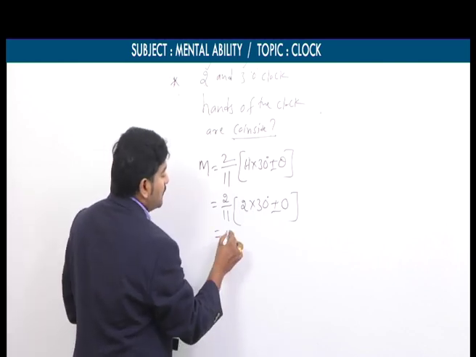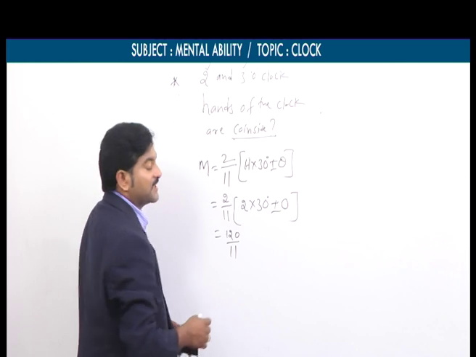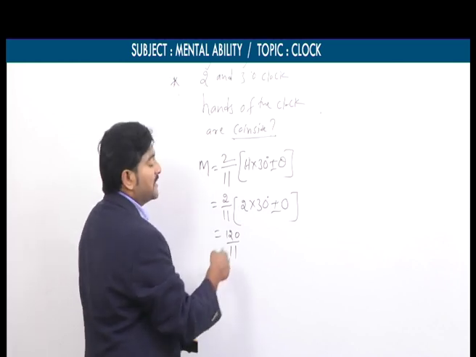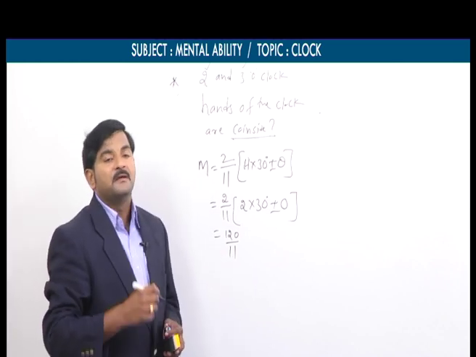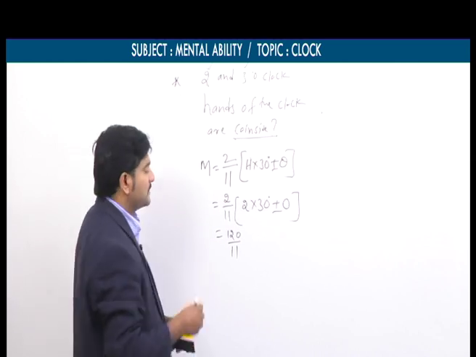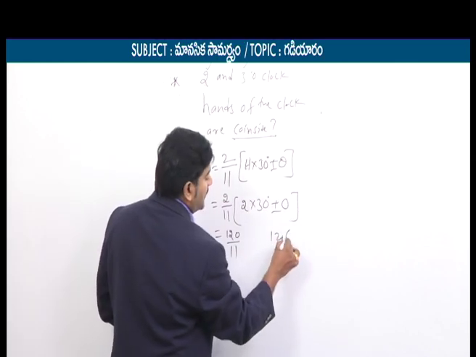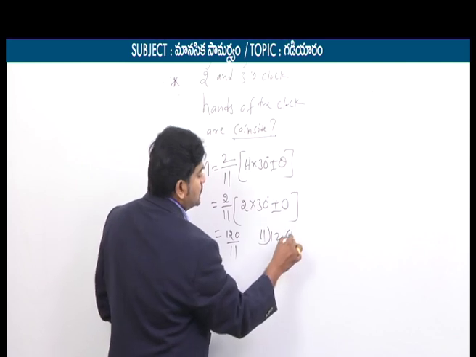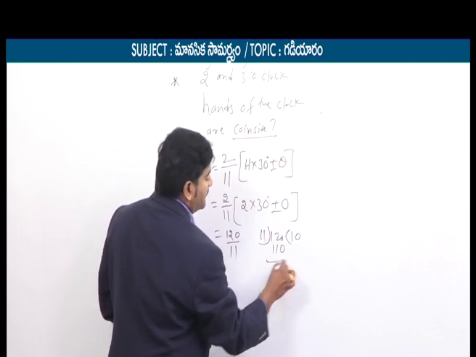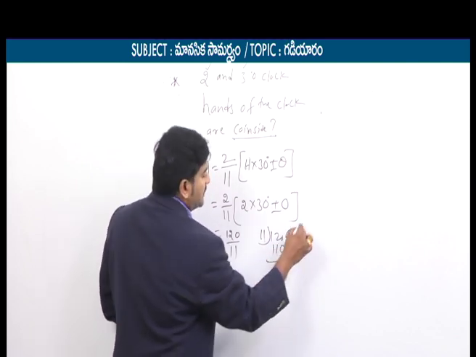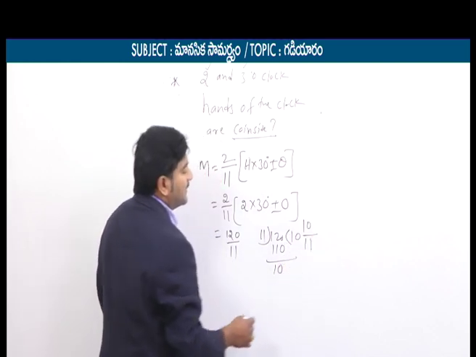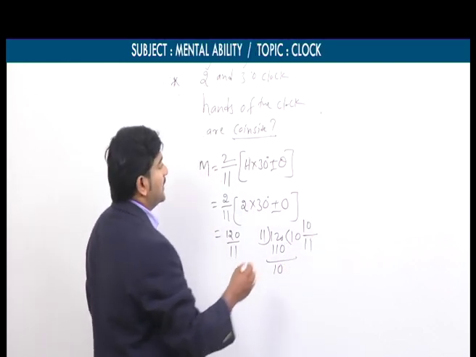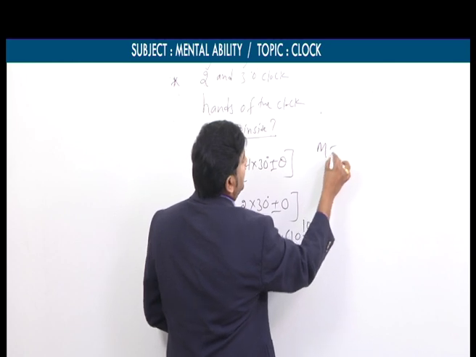60 into 2 is 120 by 11. We can simplify this. It's a simple normal fraction, which we can convert into a mixed fraction. How can we convert it? Dividing 120 by 11: 11 tens are 110, and the remainder is 10. That's why we can write 10 by 11 minutes. So here, how much are we getting for our m value, my dear students?